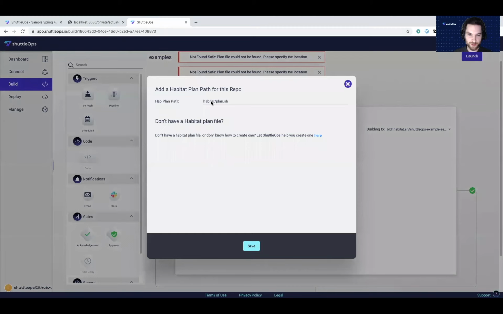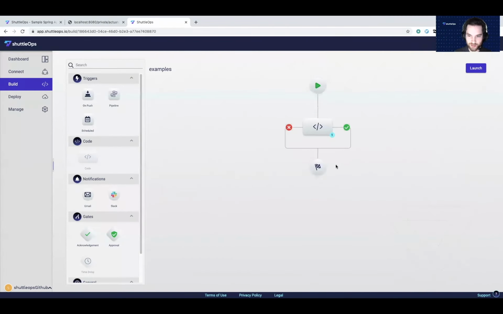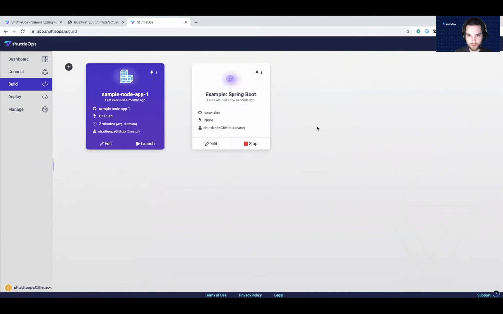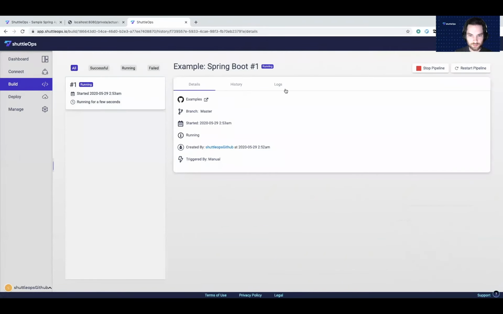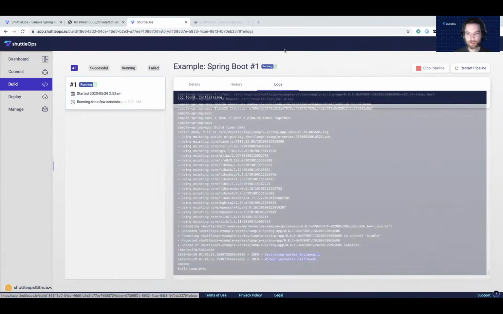And here I'm going to have to specify exactly where the plan file is. So it's going to be in Spring Boot / Habitat / plan.sh. This is where the plan file exists. We're going to hit save, and we have ourselves a build pipeline. We're just going to name it appropriately, and we can hit launch. Now that it is launching, we just have to wait a few seconds and it's going to start to build.